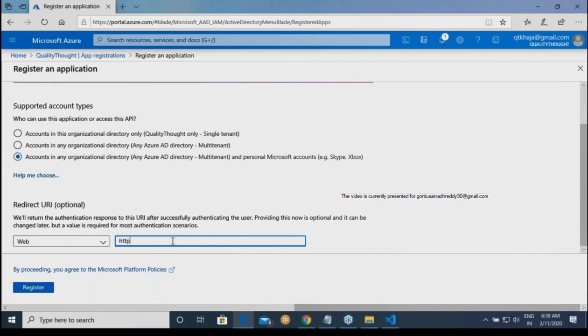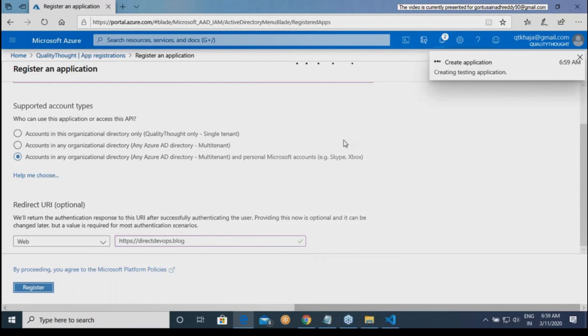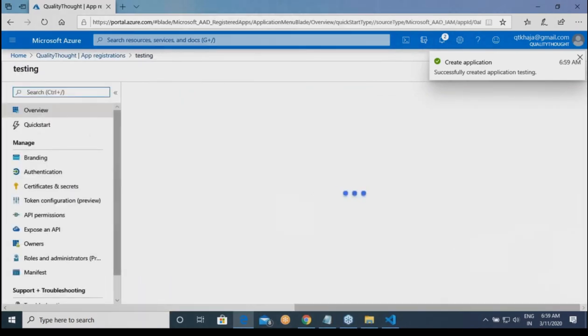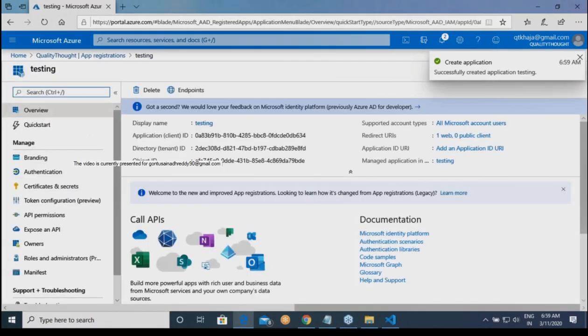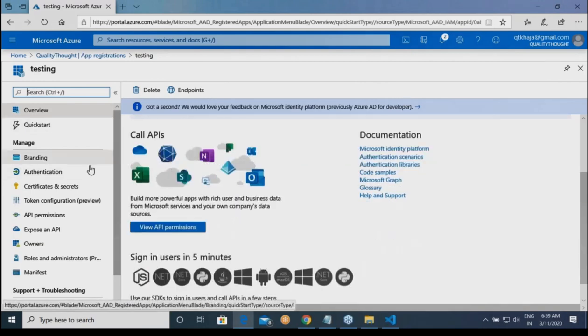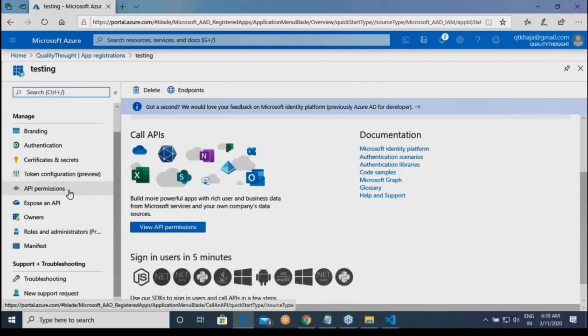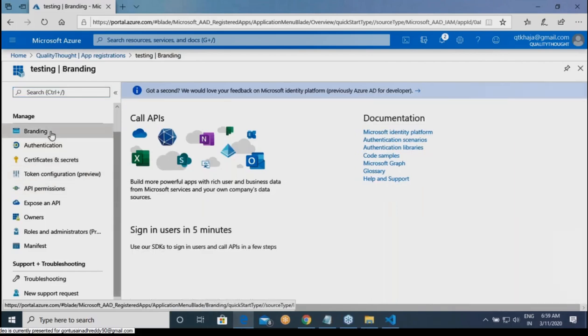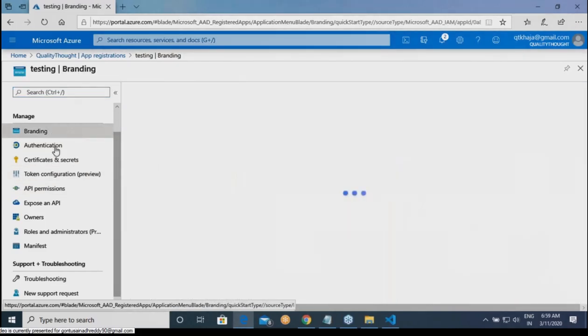Okay. So let me give some stuff. HTTPS:// direct DevOps.blog. Okay. Now this looks more like a dev area, but we can't help it. That's how it works.